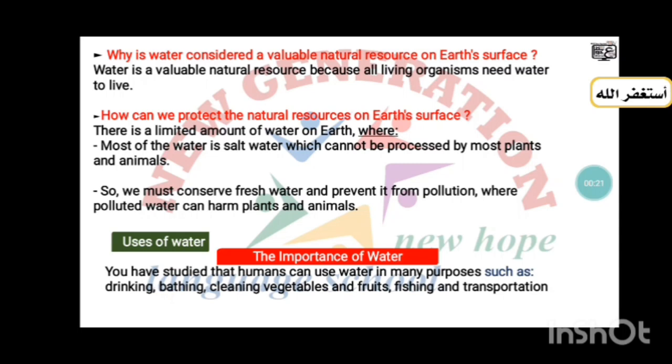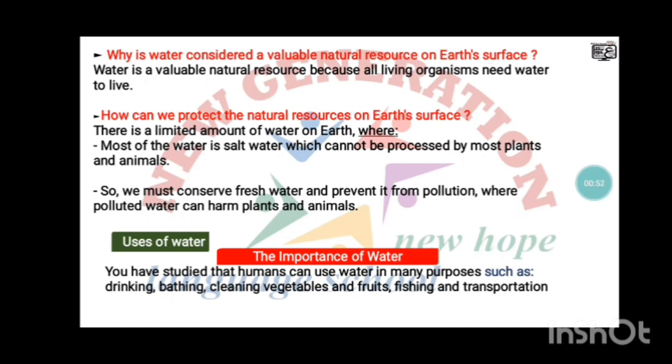And how can we protect the natural resource on Earth's surface? How? There is a limited amount of water on Earth, so we must conserve it. Most of the water is salt water, not fresh water, so we can't use it, which can't be processed by most plants and animals. So we must conserve fresh water and prevent it from pollution.